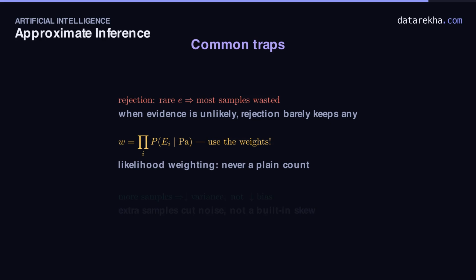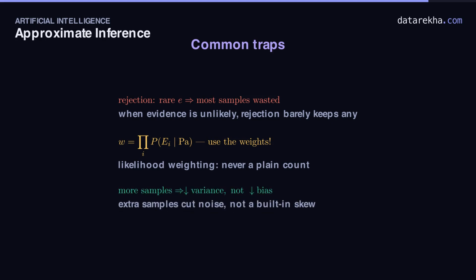Every time. Trap 3. What more samples fix. Drawing more reduces the random scatter, the variance. It does not remove bias. A biased sampler just converges smoothly to the wrong place. And trap 4. Order. You must sample in topological order, parents before children, so every node has its parents' values ready. Sample out of order and the numbers are meaningless.